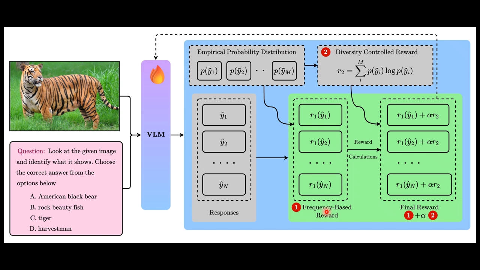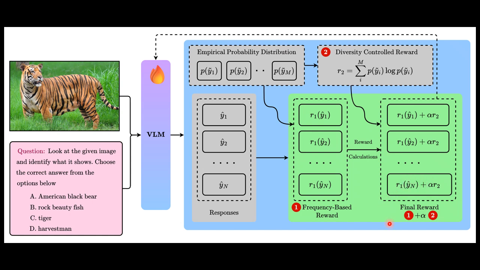This reward is then used inside group relative policy optimization, where responses are evaluated relative to others in the same group. But rewarding frequency alone could make the model uncertain or scattered. So TTRV adds a second reward based on Shannon entropy. Low entropy is rewarded, encouraging the model to gradually concentrate probability mass towards confident predictions. The final reward combines frequency consistency and entropy control.